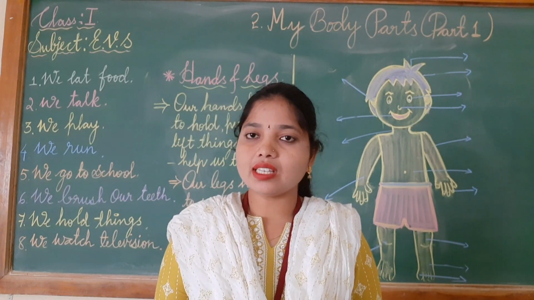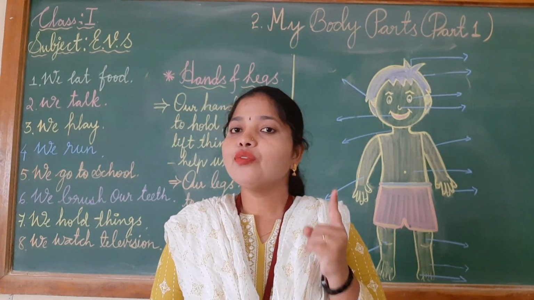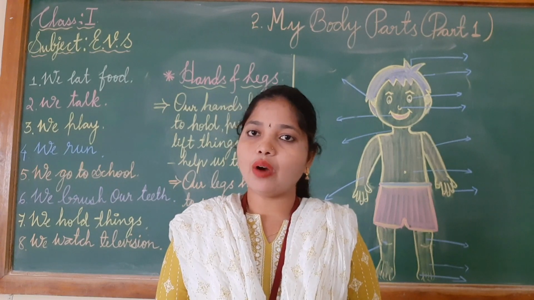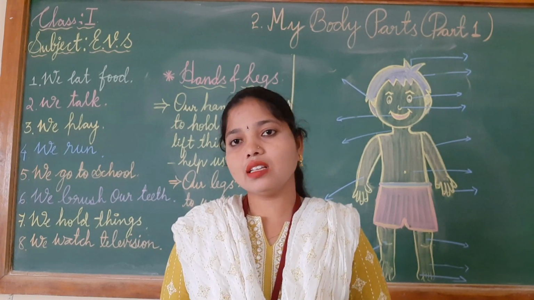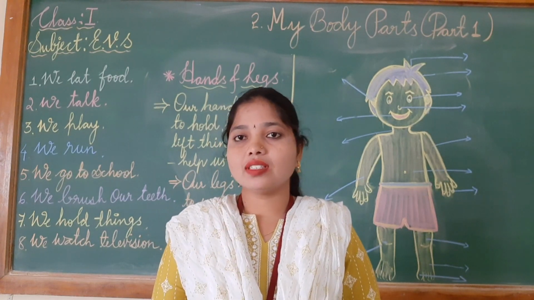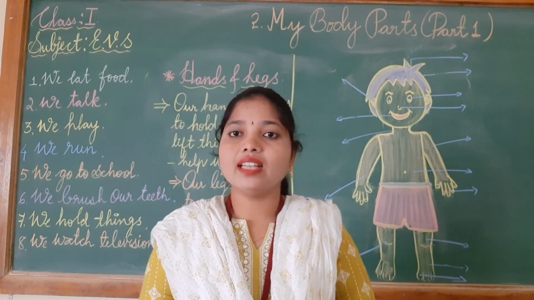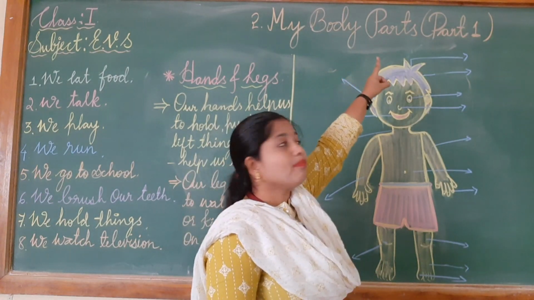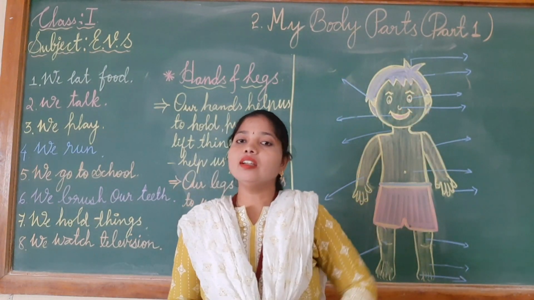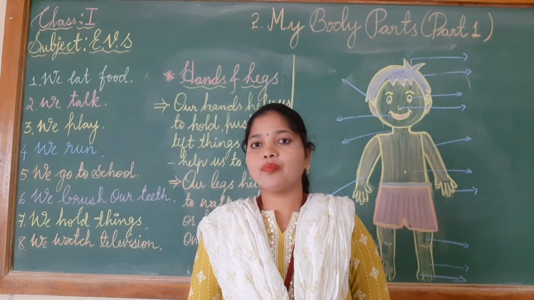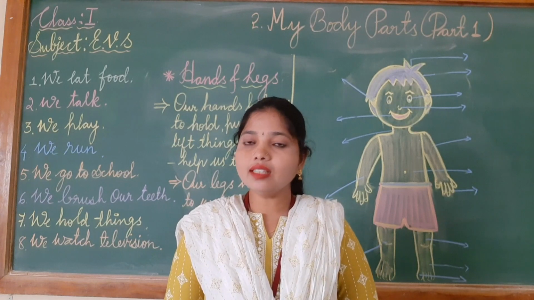Children, in the previous session we have completed our first chapter of EVS, that is About Me. We have already learned this chapter and now in this session we are going to start our second chapter, and the second chapter name is My Body Parts, Part 1. Children, we are going to discuss only Part 1 of the chapter now. Okay children, are you all ready?